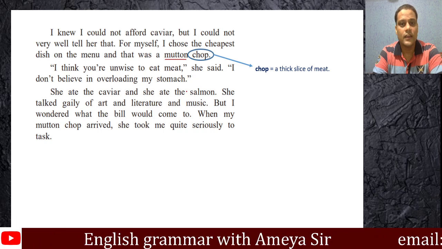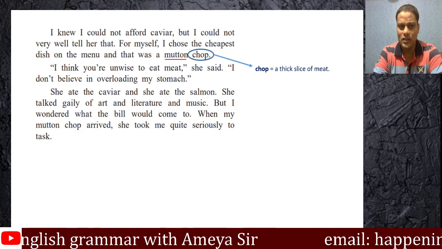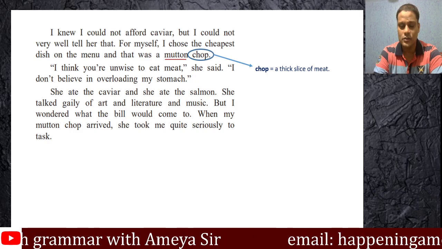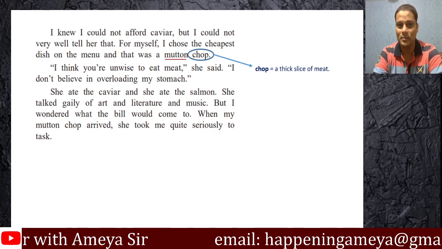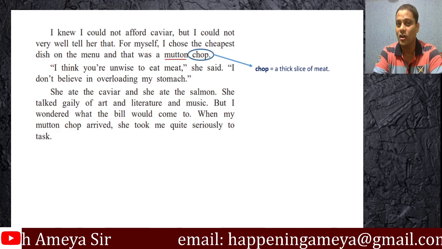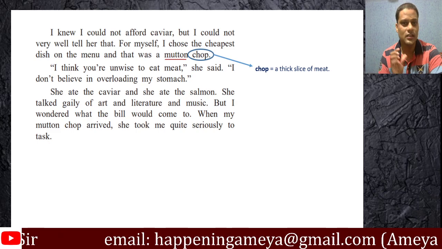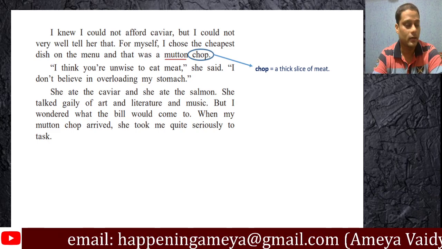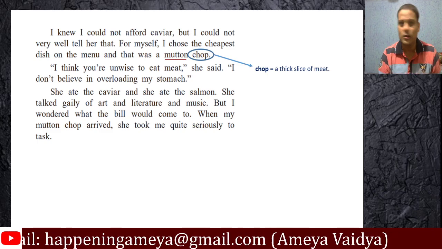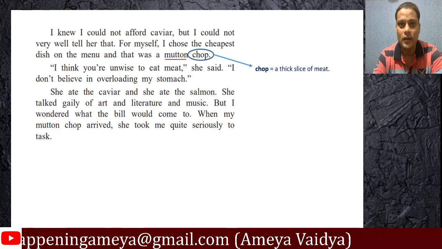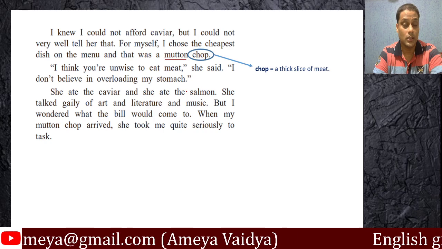"I think you are unwise to eat meat." Now, look at the audacity of this woman. She is saying, oh, you're ordering meat for yourself? That's not wise. Don't order meat for yourself. Now, the writer will really start to lose his patience and probably be a little annoyed because this behavior is irksome. It's exasperating. It's irritating a little bit because you should worry about what you want. And there is a reason why I ordered it. And now you are trying to be a dietitian here. But don't do that.